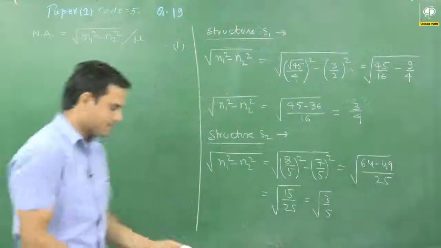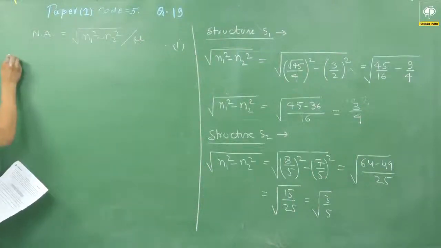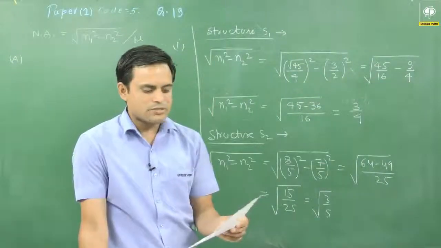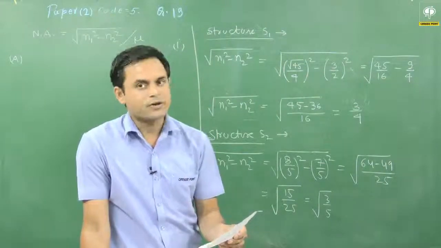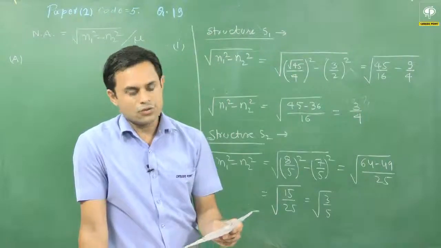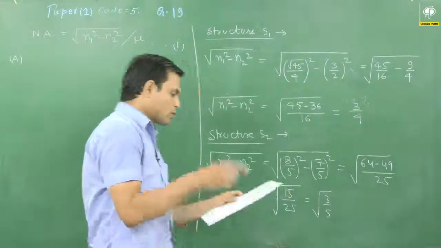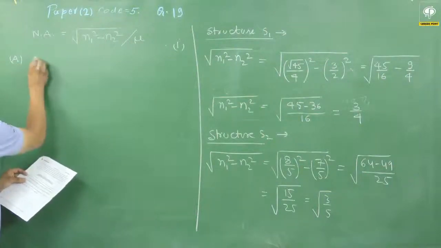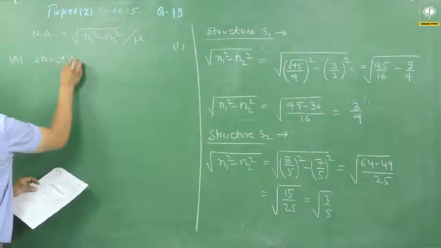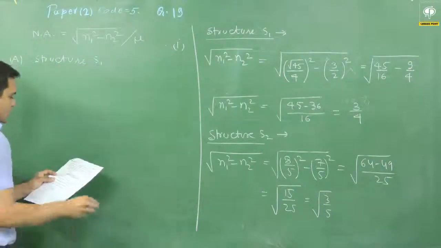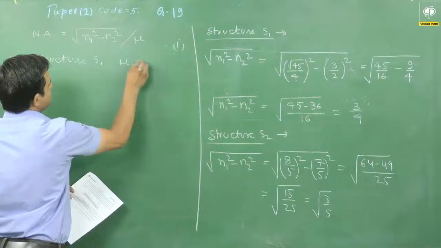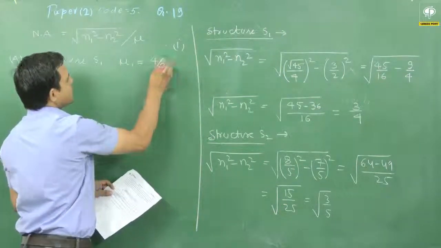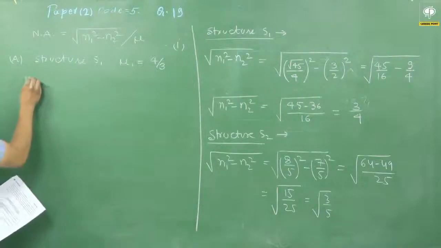So the option A: numerical aperture of S1 immersed in water is the same as that of S2 immersed in a liquid of refractive index 16 by 3 root of 15. So in case A, for structure S1, the refractive index has to be taken for water, and that has been given in the question as 4 by 3. So let me check the numerical aperture.